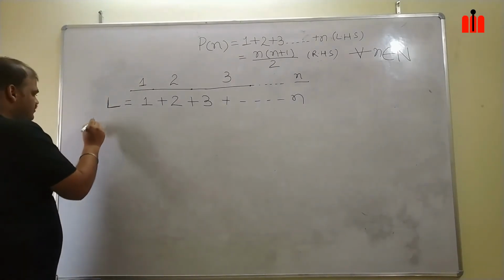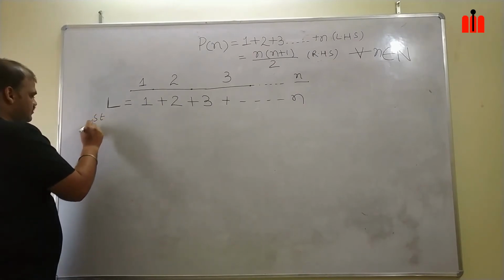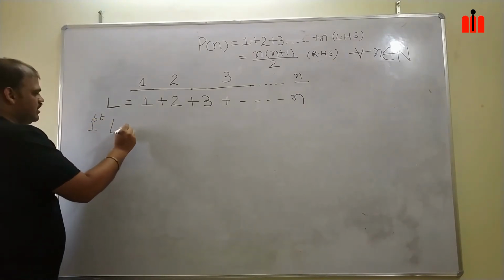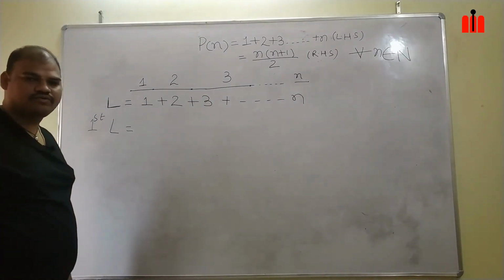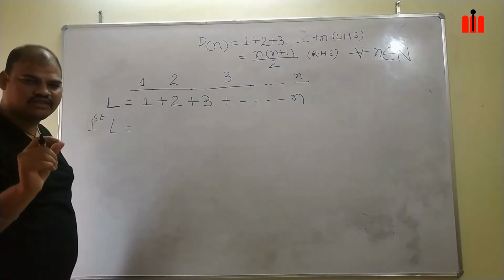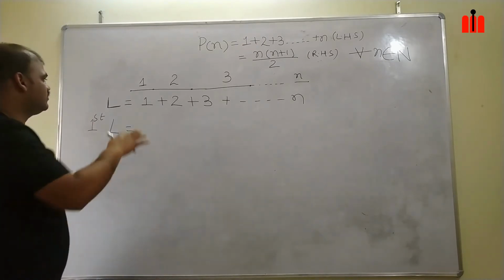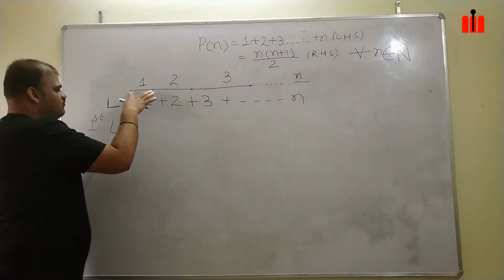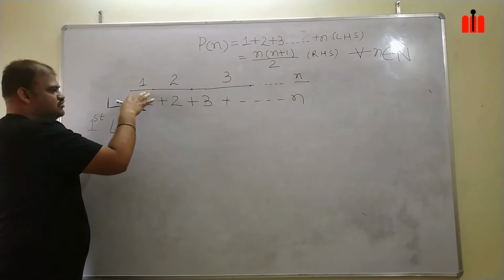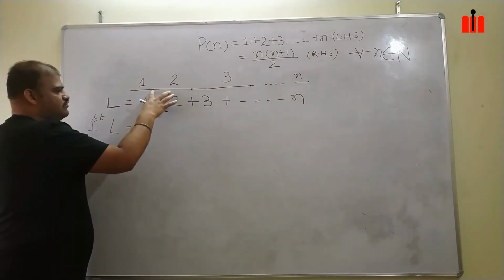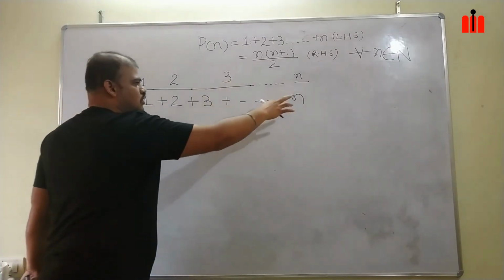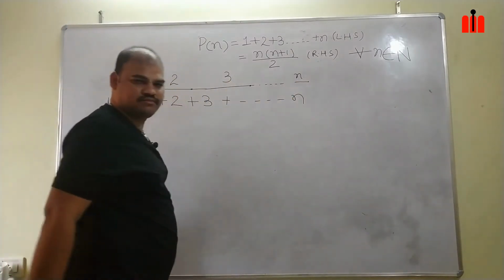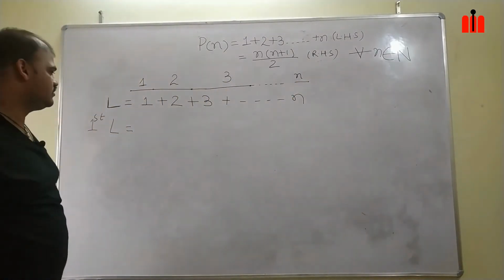First iteration: same length L, I will deduct 1 unit of length from each interval. Once I deduct 1 unit from this interval, it will become 0. When I deduct from this, it will become 1. This will become 2. Like that, my n term will become n minus 1.